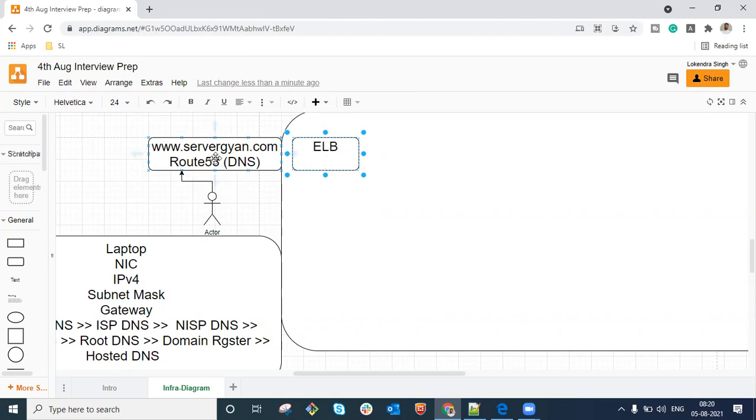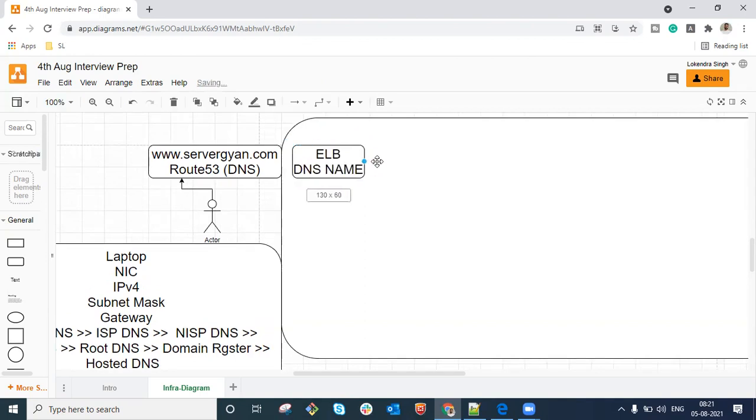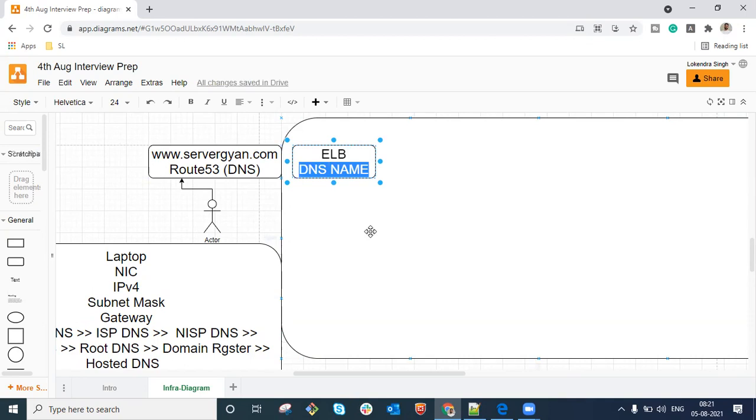So an alias record is like you can call it sg.com rather than calling serverguard.com. You can define here sg.com, right? So we can configure the alias record, and against that alias record we are going to point the particular ELB DNS name. If you have ever worked with AWS, you definitely know that whenever we create a load balancer, we get a DNS name against that load balancer, right? So rather than pointing any single IP address against this domain name, we will point the request so that whenever it is www.serverguard.com, the request will be forwarded to the domain name of that particular load balancer, right?